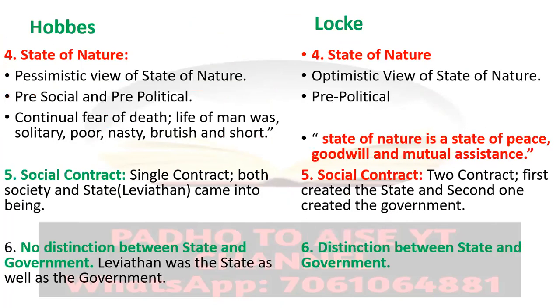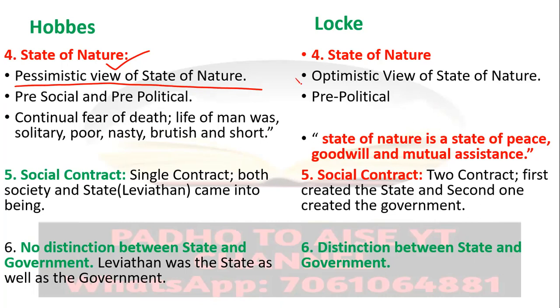Now let us talk about the state of nature. I already told you about the state of nature, what the situation was. It was explained by me just a few minutes ago. So there was a pessimistic view of the state of nature, that men were the enemies of each other. They were fighting constantly with each other. There was the continual fear of death. Life was solitary, poor, nasty, brutish, and short. These are the points to note down.